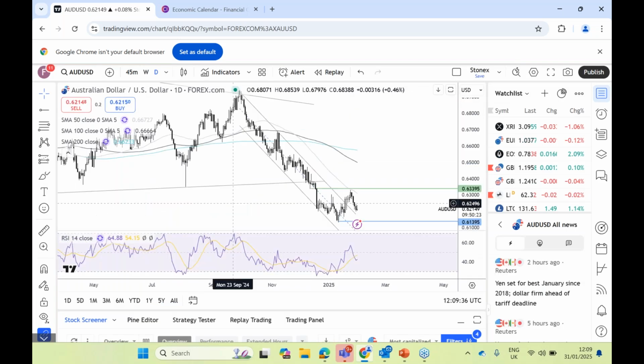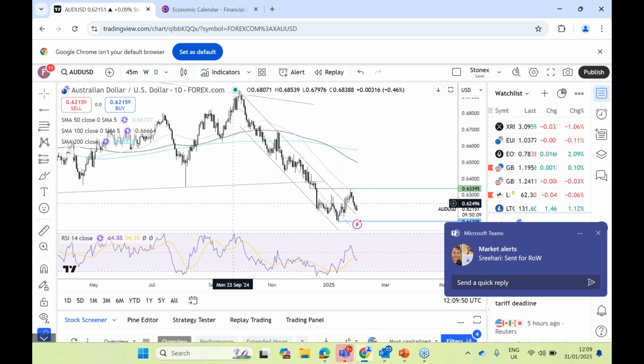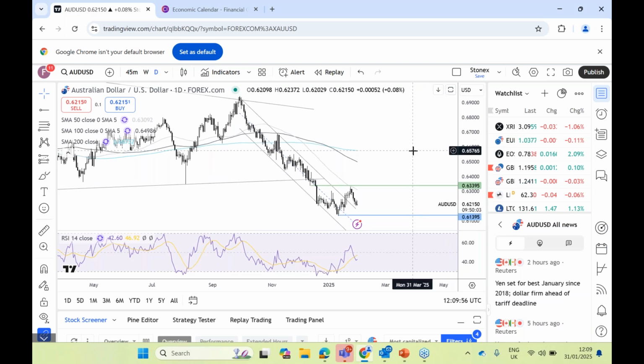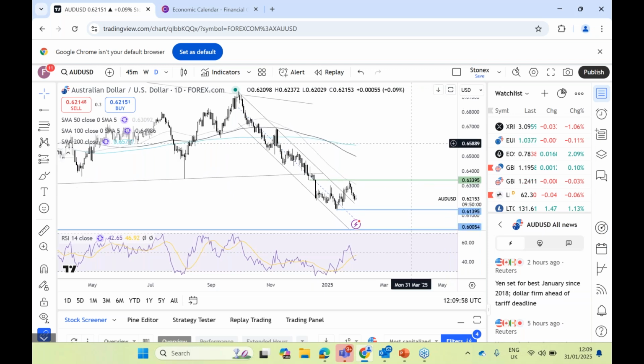We've got a couple of data points, as I mentioned. We've got retail sales and unemployment, as well as China's manufacturing and services PMI data, and potential trade tariffs over the weekend. So there are a couple of events that could be moving the Aussie dollar as we head into next week. Obviously, this is considered a proxy for China.